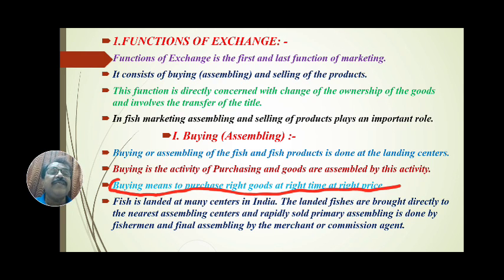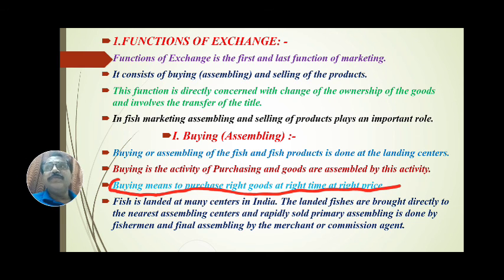Fish is landed at many centers in India. The landed fishes are brought directly to the nearest assembling center and rapidly sold. Primary assembling is done by fisherman, and the final assembling by the merchant or commission agent. Means primary assembling is done by the fisherman to the merchant or commission agent, and final assembling is done by the merchants or the commission agent.